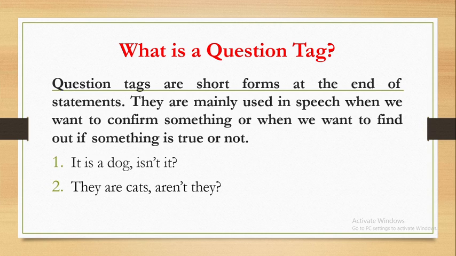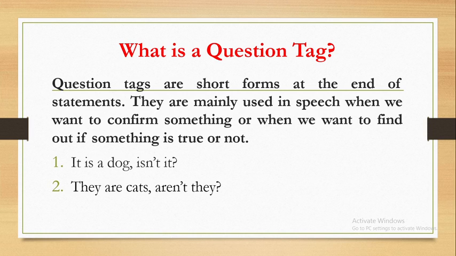Friends, at the very outset, let us understand what is a question tag. It is said that question tags are short forms at the end of statements. They are mainly used in speech when we want to confirm something or when we want to find out if something is true or not. For example, it is a dog, isn't it? The second example, they are cats, aren't they?